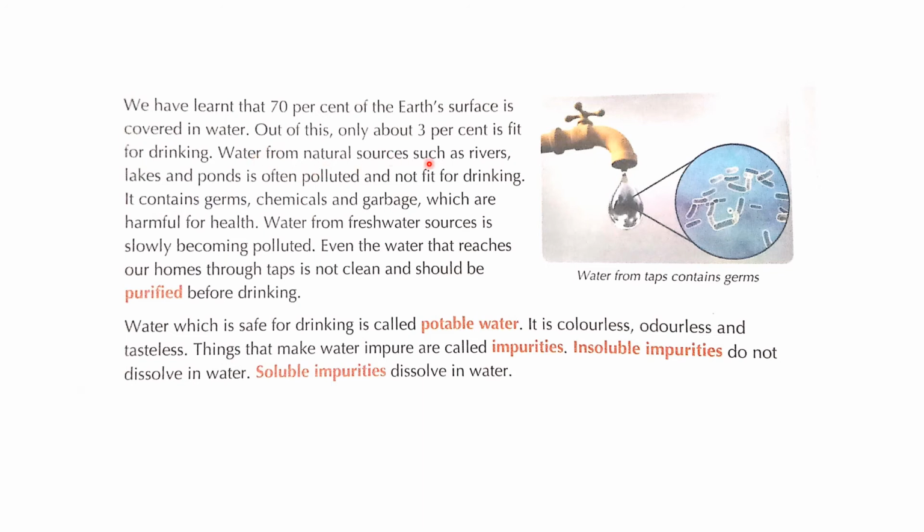Water from natural sources such as rivers, lakes and ponds is often polluted and not fit for drinking. It contains germs, chemicals and garbage which are harmful for our health. Water from freshwater sources is slowly becoming polluted.